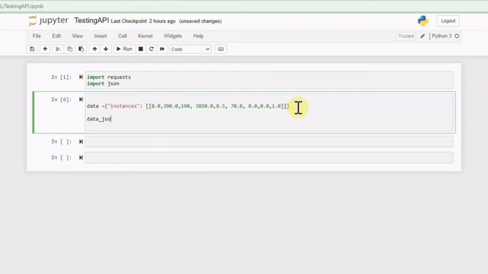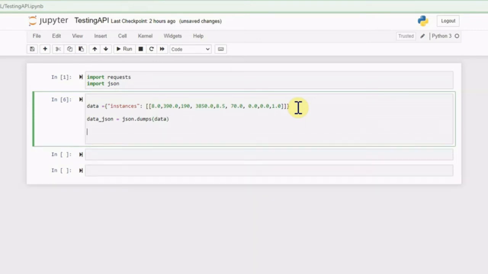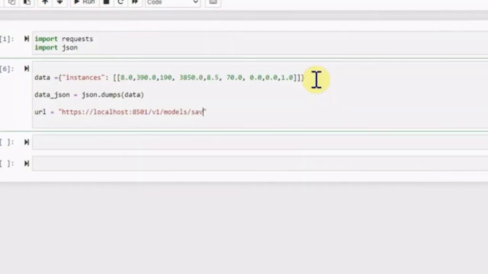Then I'm converting this Python object to JSON, so I write json.dumps(data), and then I'm defining a URL. Currently the model is deployed locally, so I'm using localhost as the URL and using port 8501, and this is the first version of our model, and we are calling to the models. Saved model is the name of our model, and then we are referring to different versions.